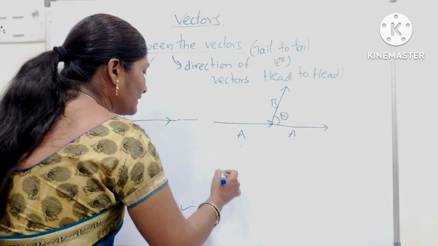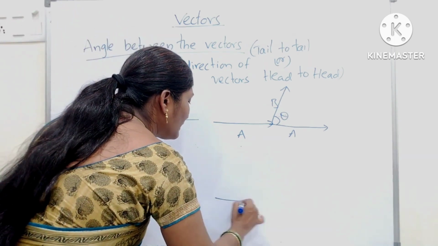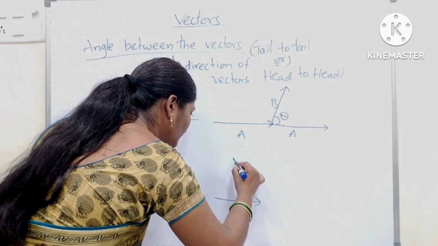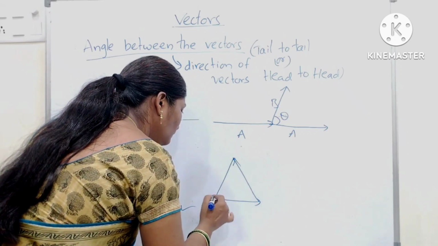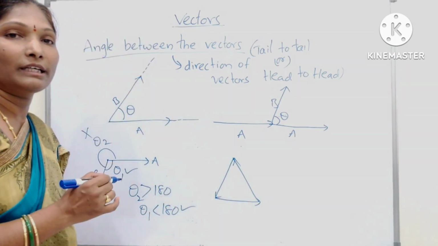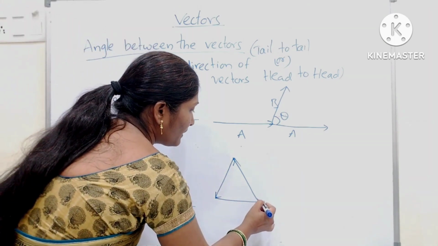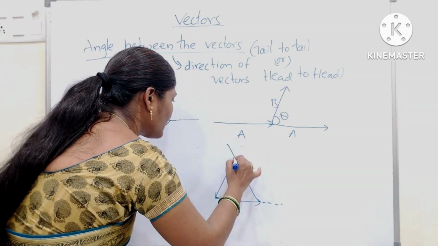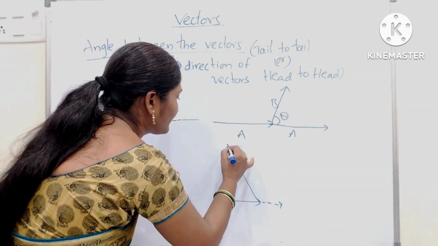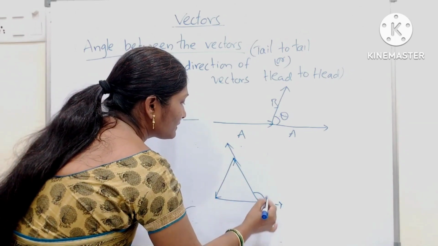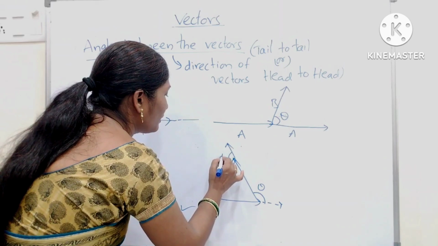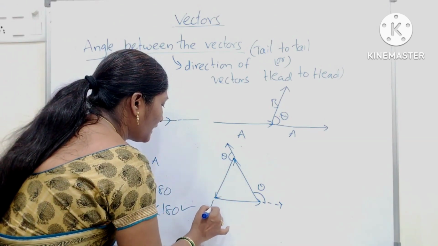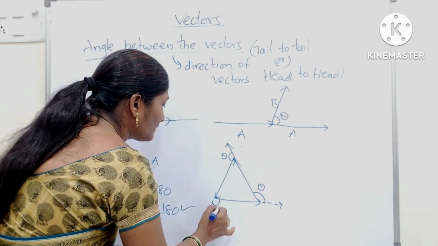One more example I will give. One equilateral triangle. How to take these angles? Yeah, this can be extended like this. This can be extended like this. Angle is here, theta. Angle is tail to tail. Always we should take the angle tail to tail. Here theta.